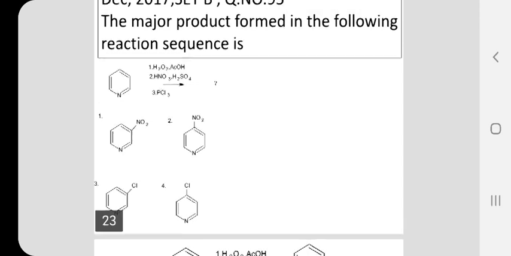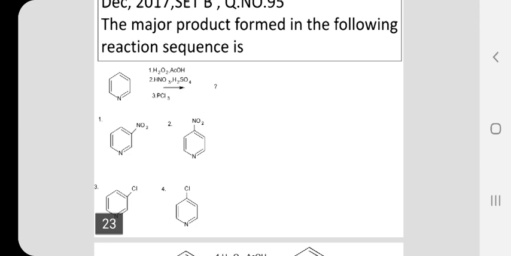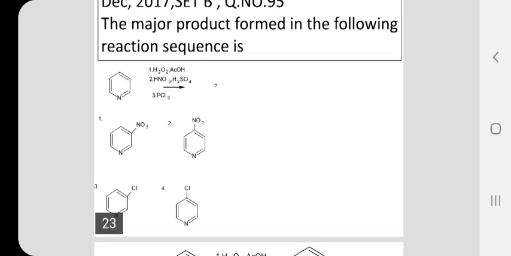Let us look into the products. The products are 1, 3-nitropyridine, 2, 4-nitropyridine, third one is 3-chloropyridine, fourth one is para-chloropyridine. So it is very clear that the electrophilic substitution reaction is operating in this example.